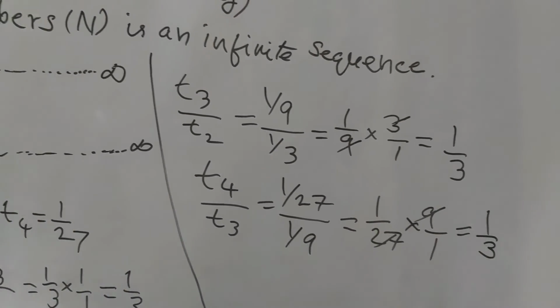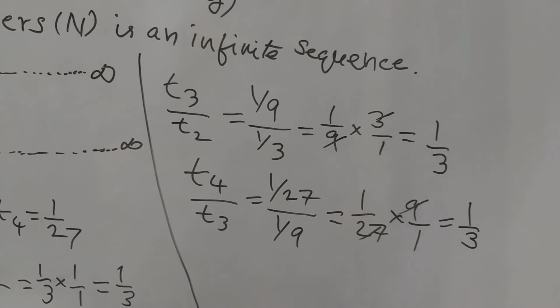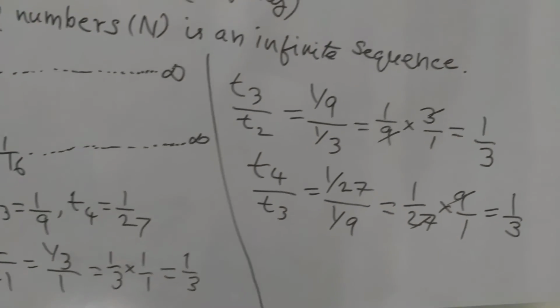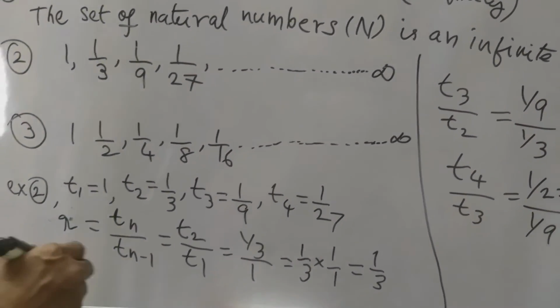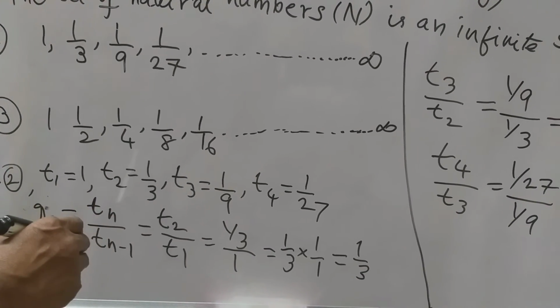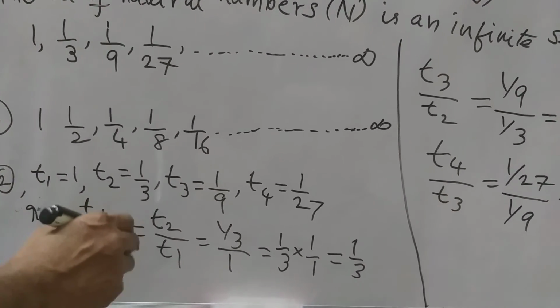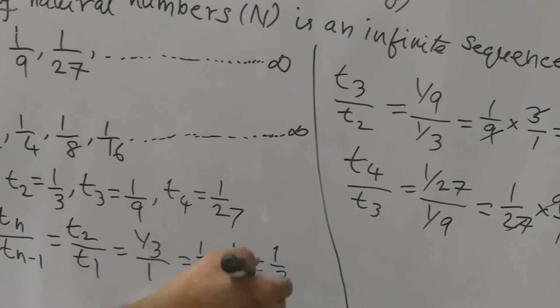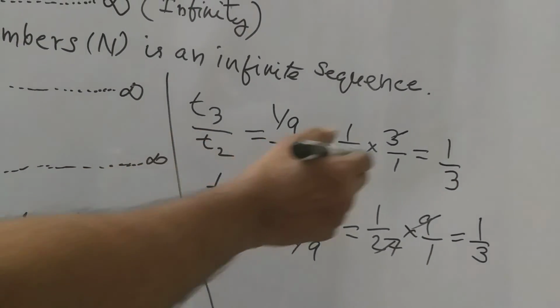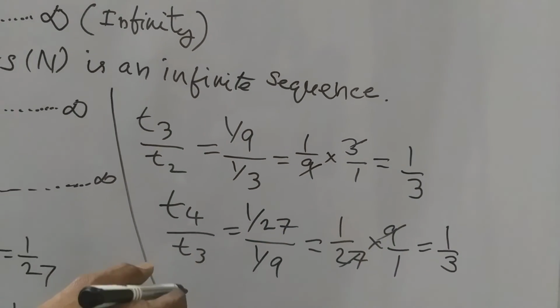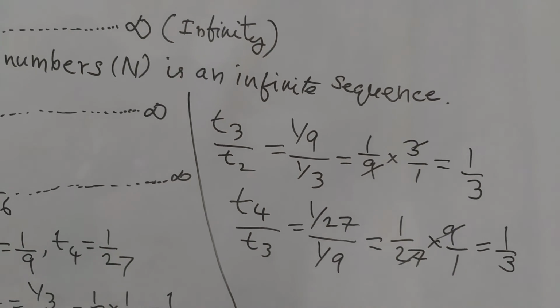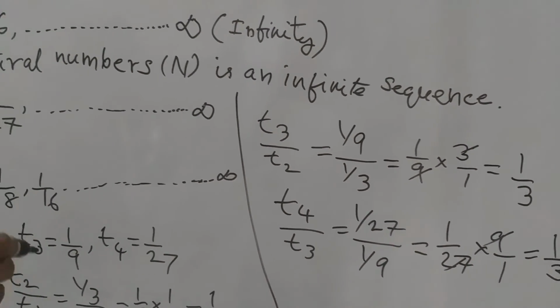So it is following a certain rule, that is ratio. The second example is following the ratio rule, that is Tn by Tn minus 1. T2 by T1 is equal to 1 by 3. T3 by T2 is equal to 1 by 3. T4 by T3 is also 1 by 3. So just we have confirmed this is also a sequence.